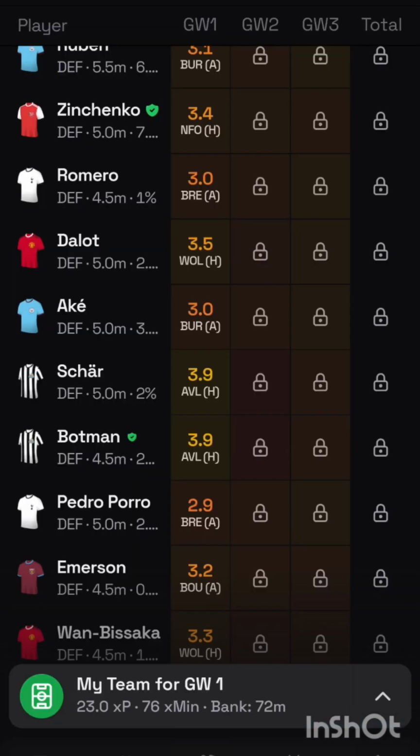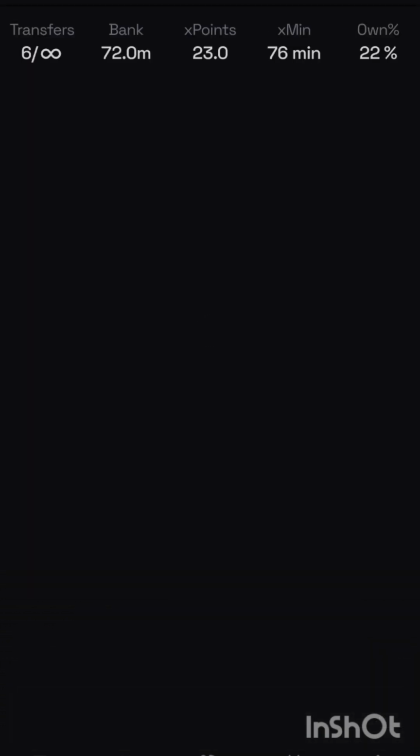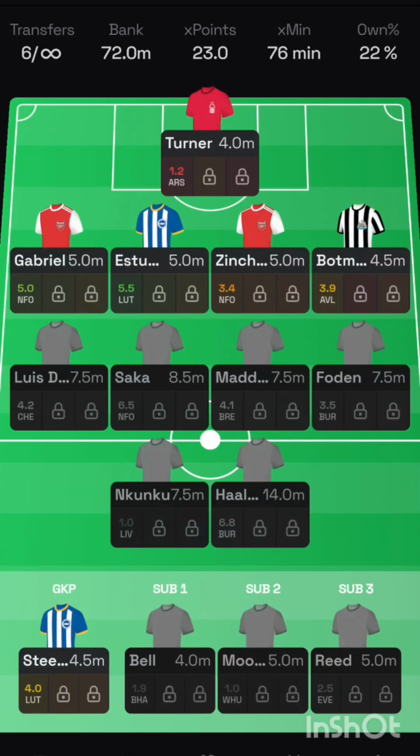The best 4.5 million defender is Botman of Newcastle United. He is sure of his starting position and returns from the odd set play on a corner from Trippier. The others are not guaranteed a starting place. Newcastle United posted top 2 best defensive data last season.